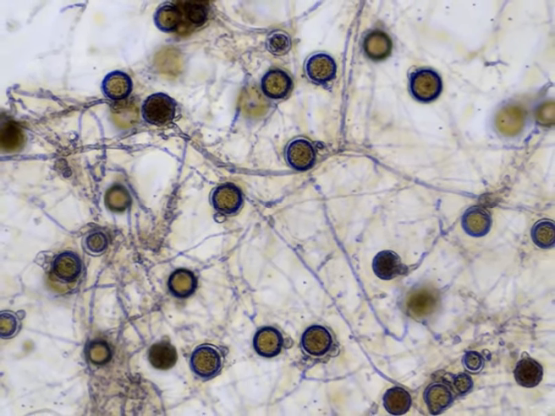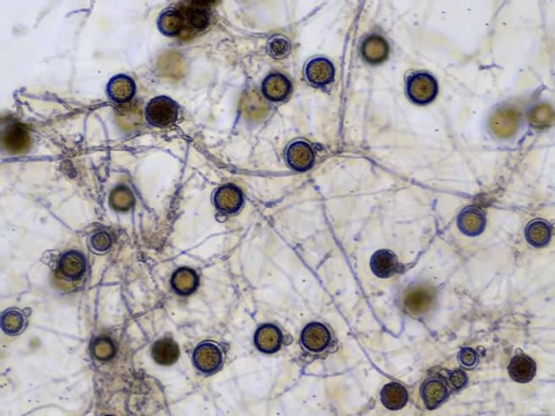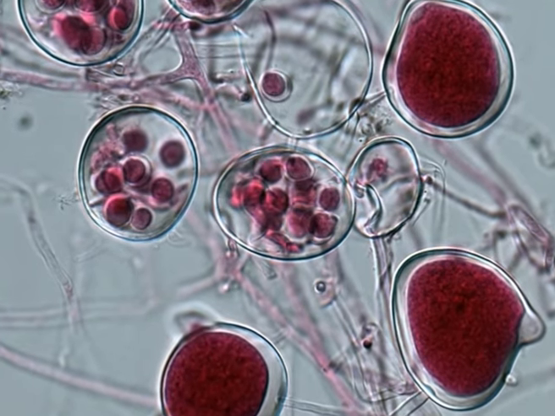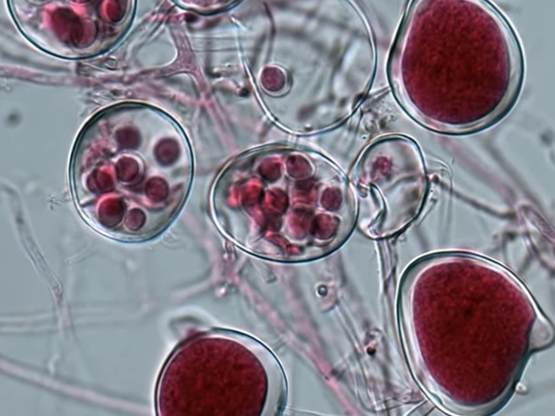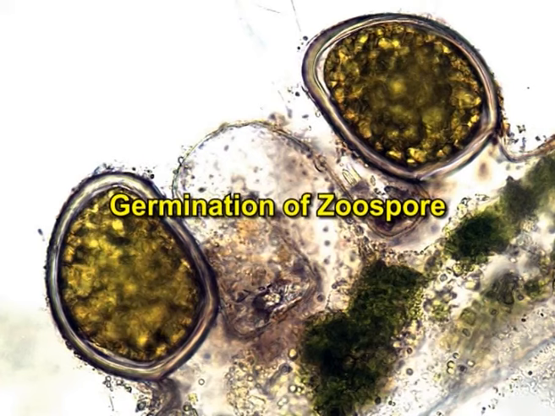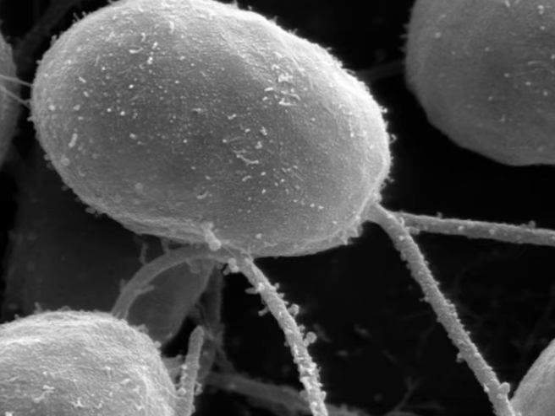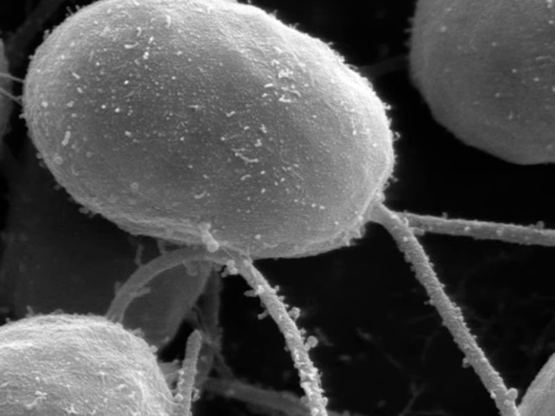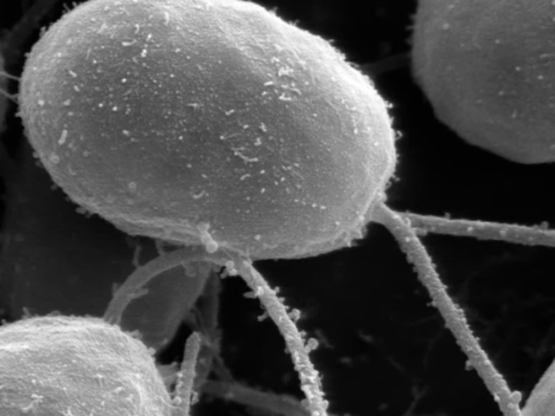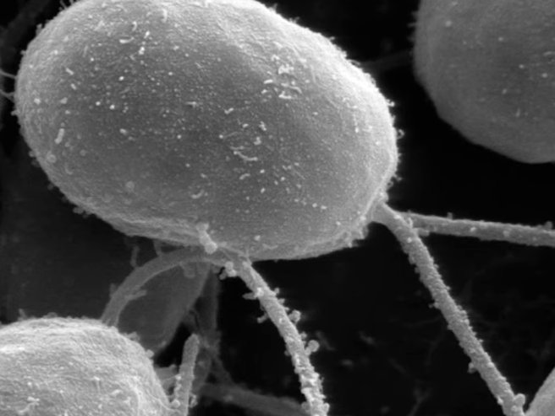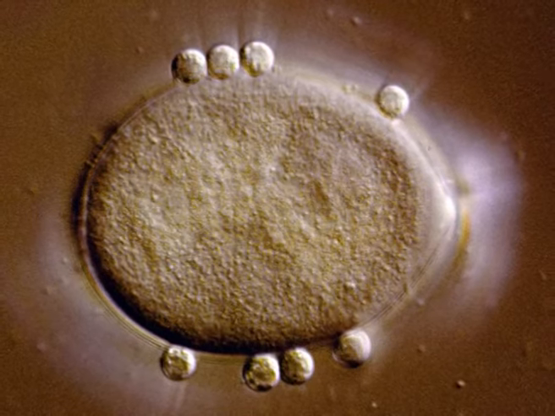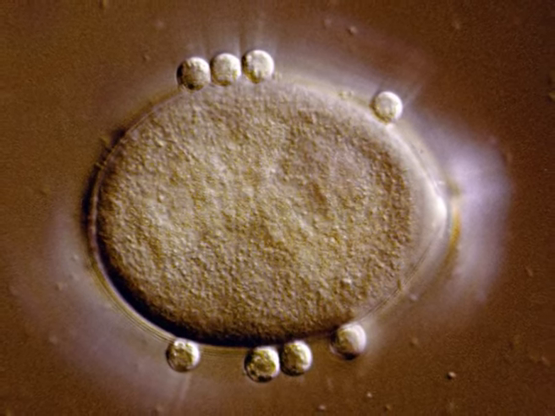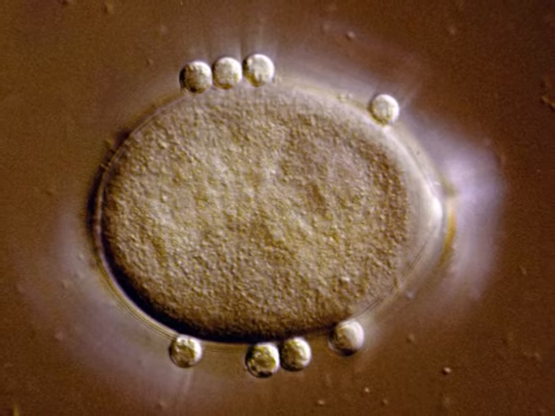Its nuclei divide mitotically and a large number of nuclei are produced. A small amount of cytoplasm gathers around each nucleus. The protoplasm undergoes segmentation. Germination of zoospore. The zoospores are reniform and biflagellate. Of the two flagella, the long one is of whiplash type and the short one is of tinsel type. The zoospores, after swimming for some time, encyst and germinate by a germ tube which enters the host plant.